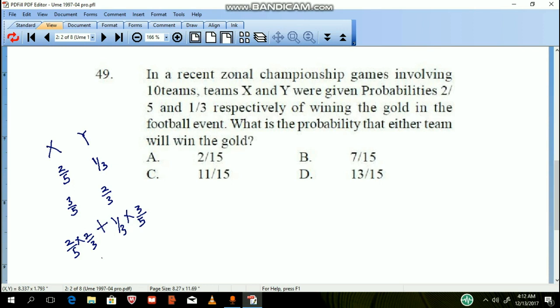So if we solve this, this will be 4/15 plus, of course, we'll just say 3/15, which will be 7/15, and that will be option B.